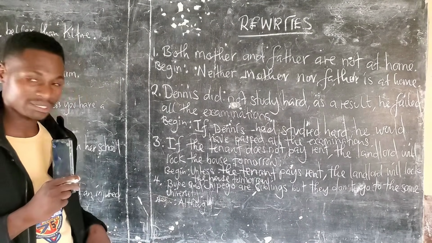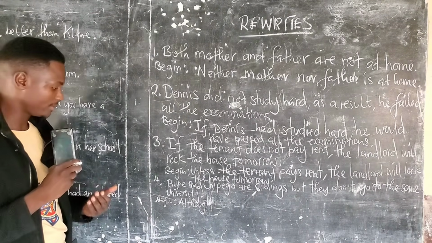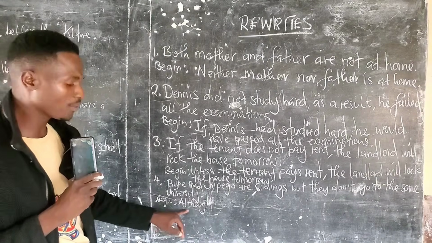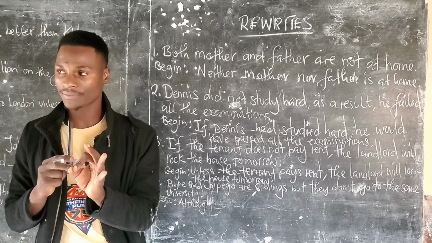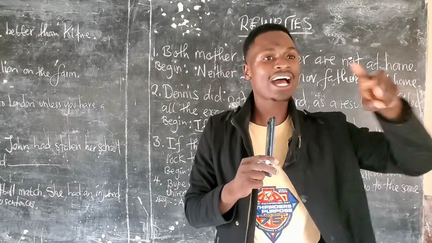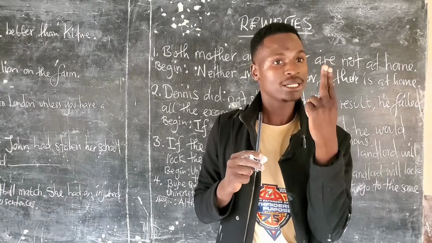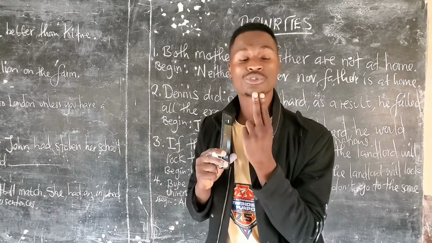Are we together? Begin although. Now this one is a contrast, not a condition. What is a contrast? Structures of contrast are used to combine two or more ideas, usually two ideas that do not usually go together.